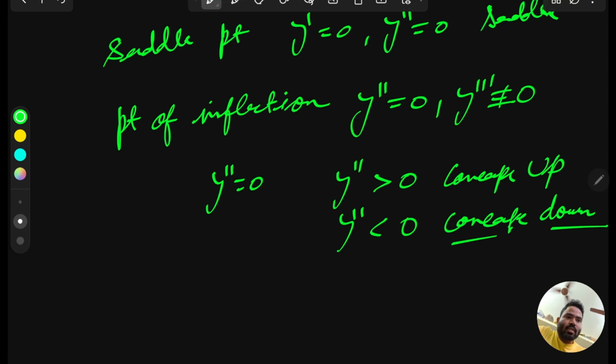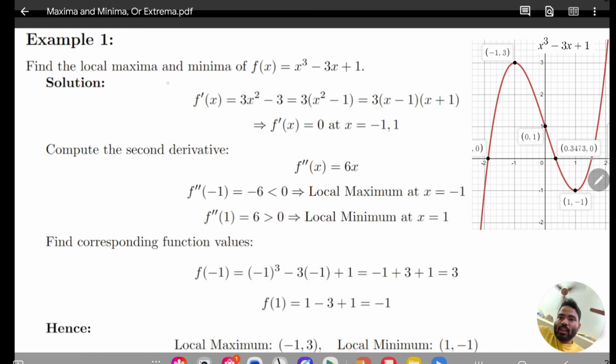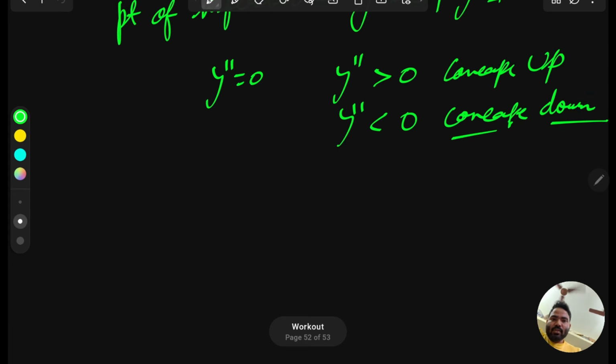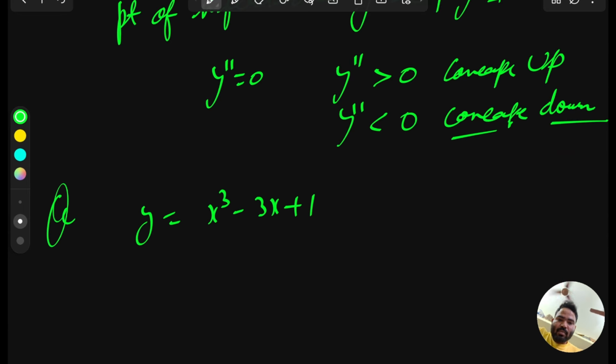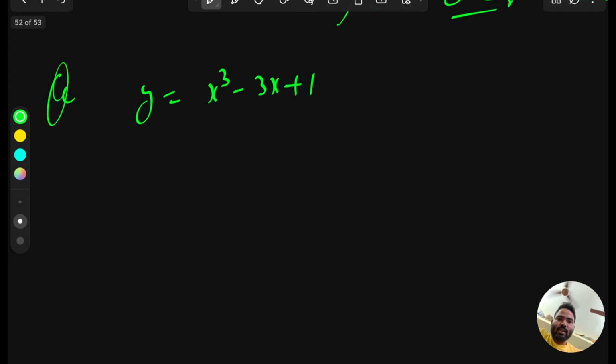Now let's solve the questions. So let's start with the question. Our first question is: find the local maxima and minima of the function f(x) equal to x cube minus 3x plus 1. y equal to x cube minus 3x plus 1, we have to find the local maxima and minima.